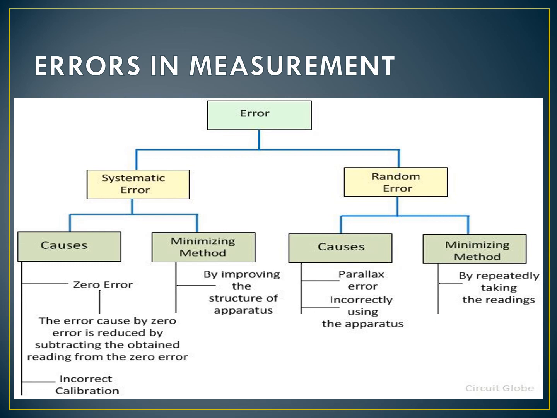Okay, systematic error. Suppose you are using a cloth tape. You have seen that tailors have a cloth tape. Suppose that cloth tape has stretched out, by being used for many years it has become old, very loose and torn, like that. You are using that one, so you are getting the wrong measurement only. It is not your fault. You are using a wrong, very stretched-out, years-old cloth tape to measure, so you will get the error only.